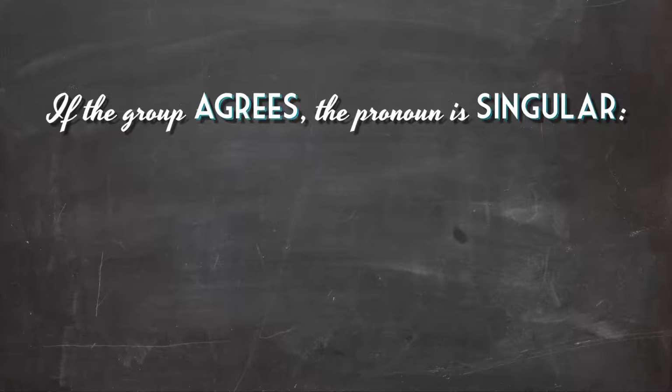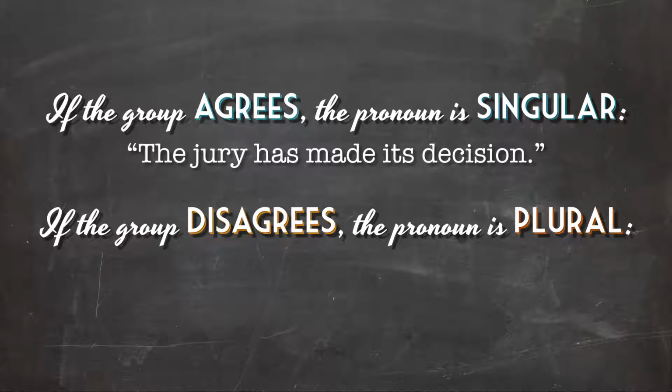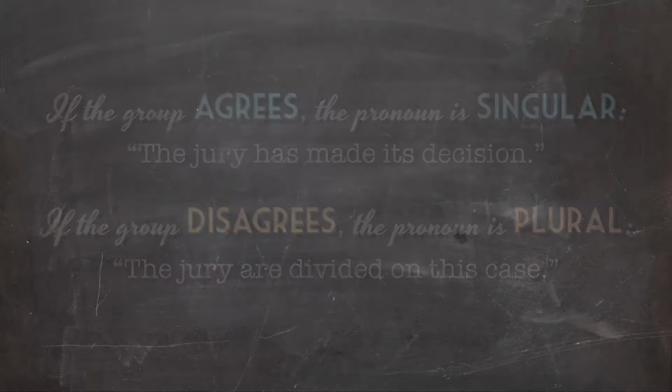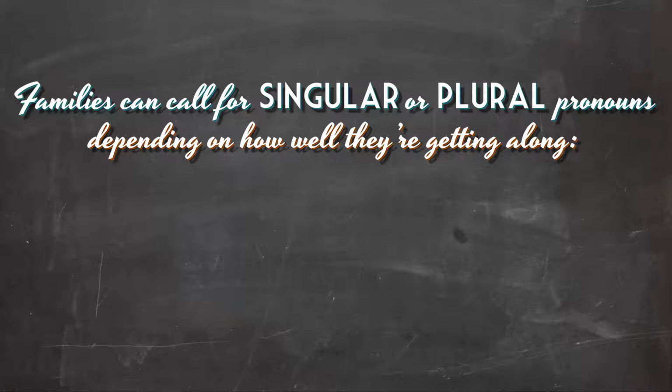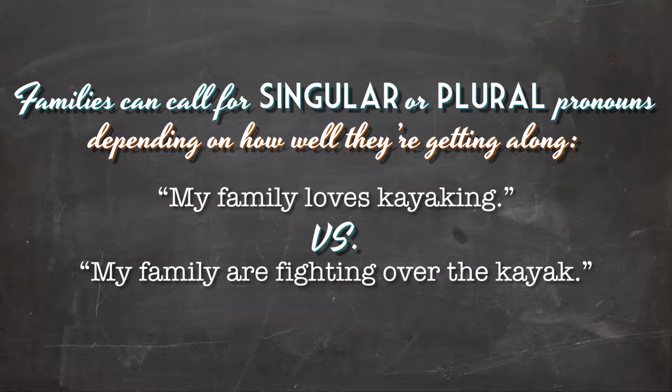If the group agrees, the pronoun is singular. The jury has made its decision. If the group disagrees, the pronoun is plural. The jury are divided on this case. Likewise, families can call for singular or plural pronouns depending on how well they're getting along. My family loves kayaking versus my family are fighting over the kayak.